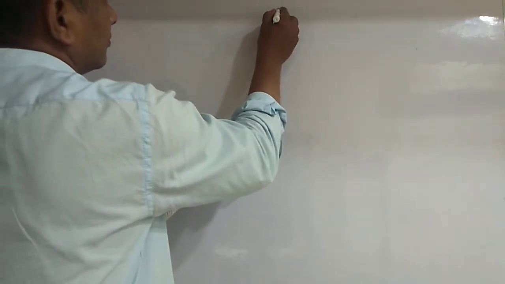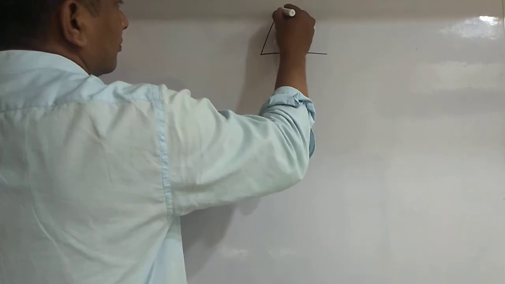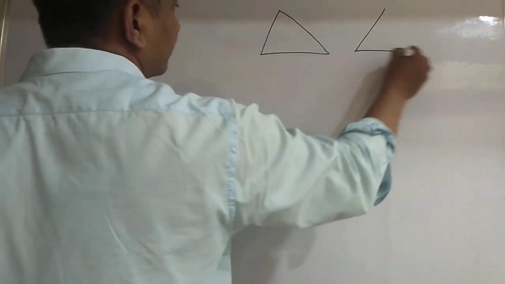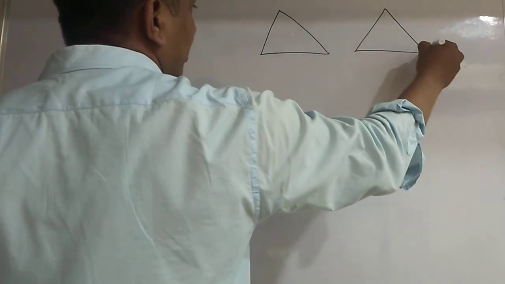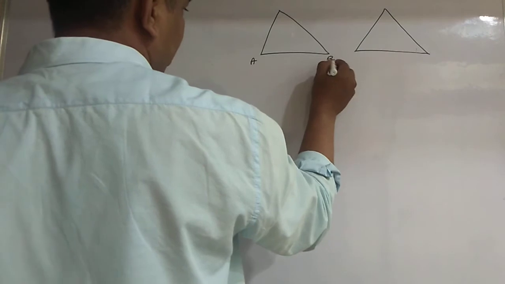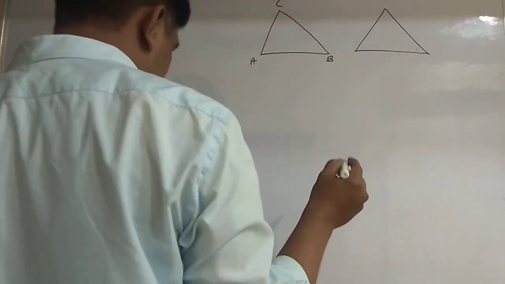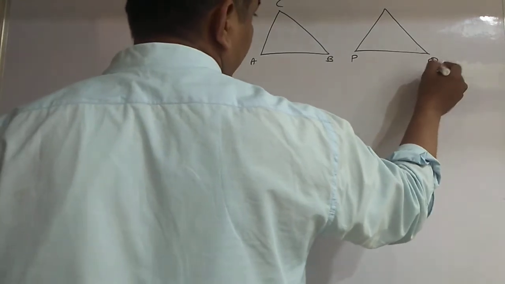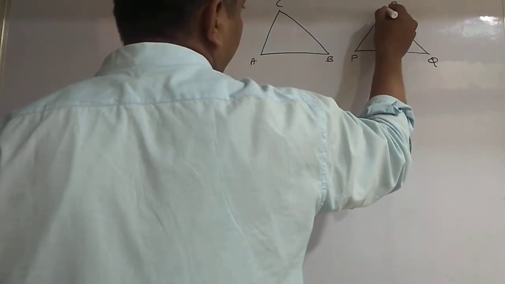CM and RN are respectively the medians of triangle ABC and triangle PQR. This is one triangle. Another triangle. As per the given diagram only we have to take. When diagrams are given, take that only. Don't change the order either. P, Q, R.